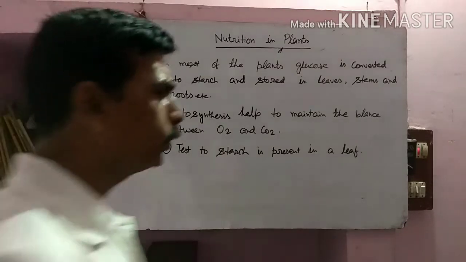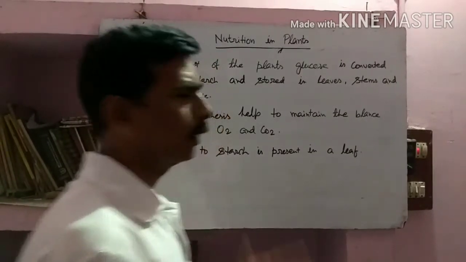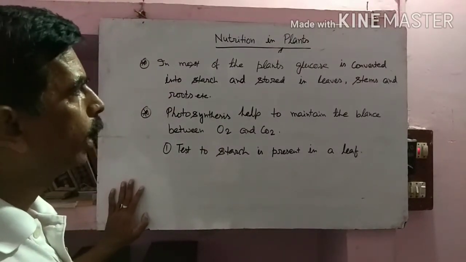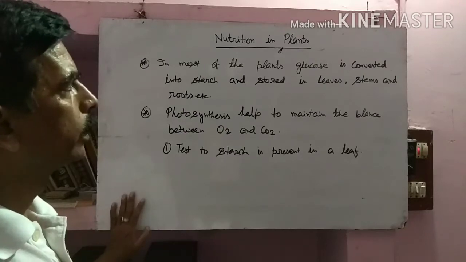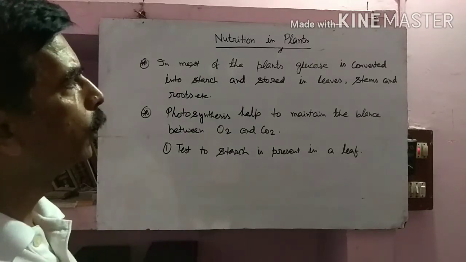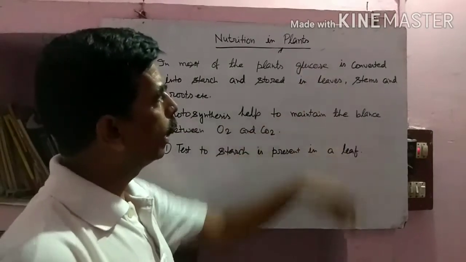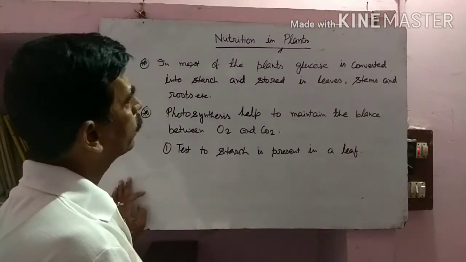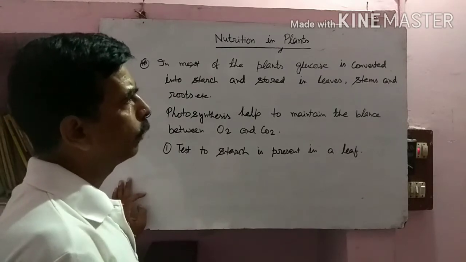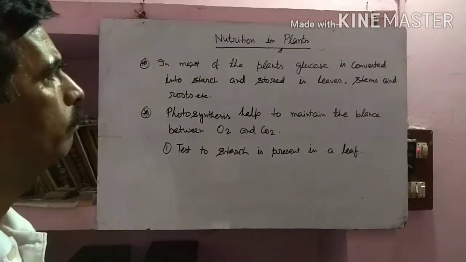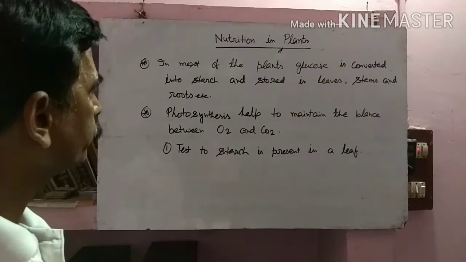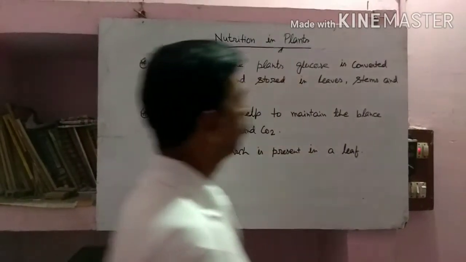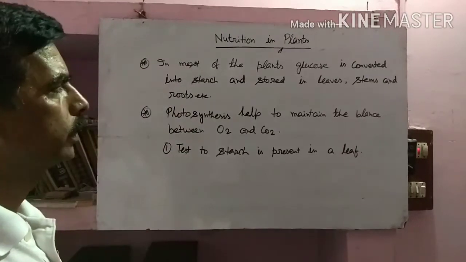As you know, after taking any type of plant-based food, we feel energy because it is present in the form of glucose, and when it is transferred to the leaves and stems, it converts into starch, which helps our body do activities. Photosynthesis helps in the balance between oxygen and carbon dioxide.